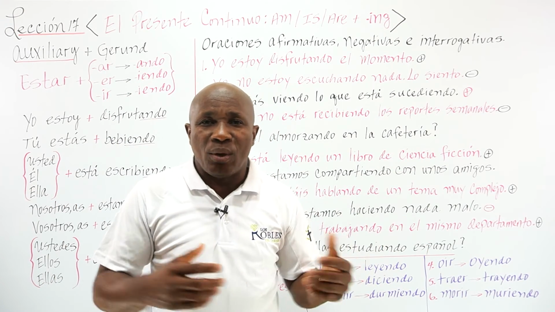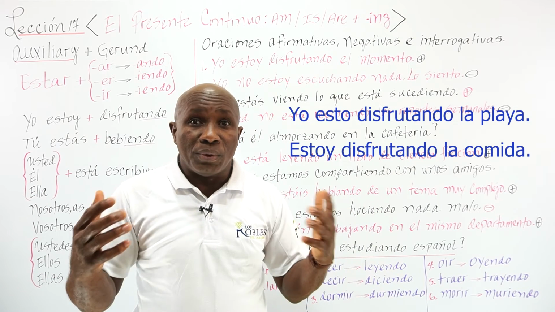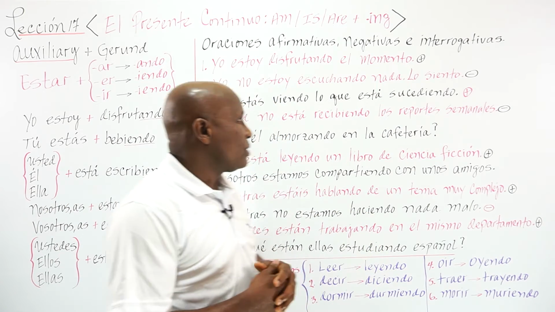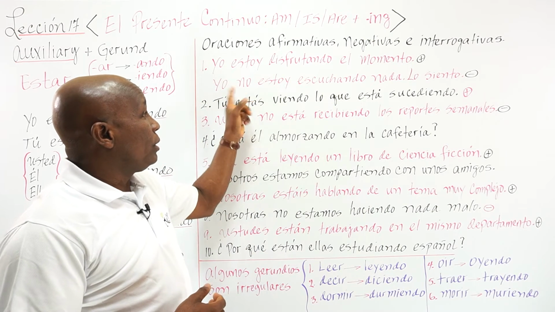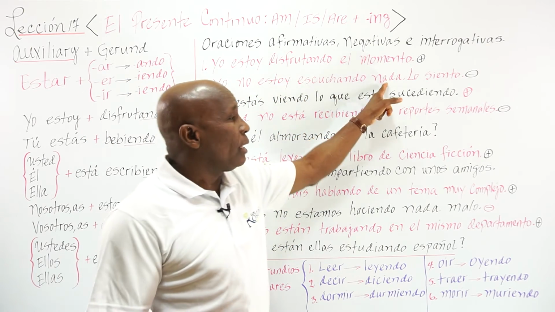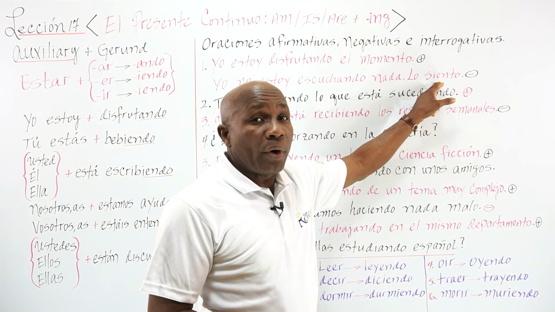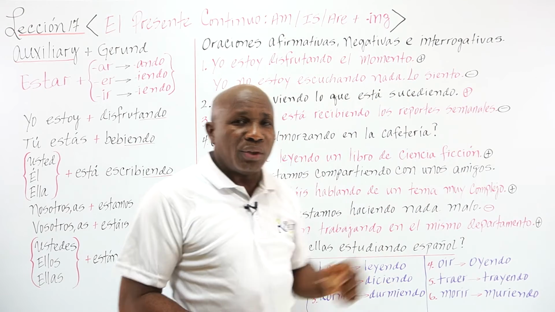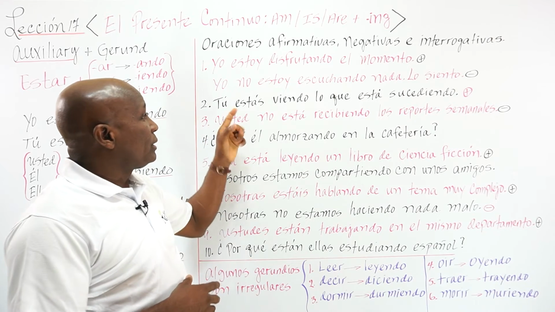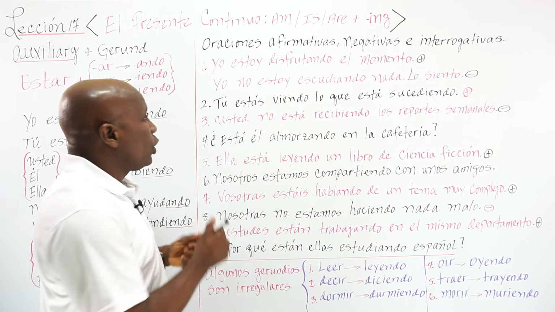Yo estoy disfrutando la playa. I am enjoying the beach. Or I am enjoying the food. Estoy disfrutando la comida en este restaurante, in this restaurant. So the negative form will be yo no estoy escuchando nada. I am not hearing anything. I am sorry. Lo siento. No estoy escuchando nada. Tú estás, that will be negative, of course, just adding the no here.